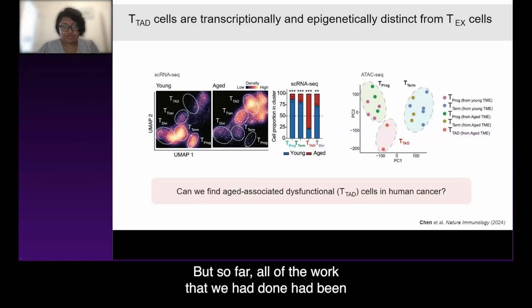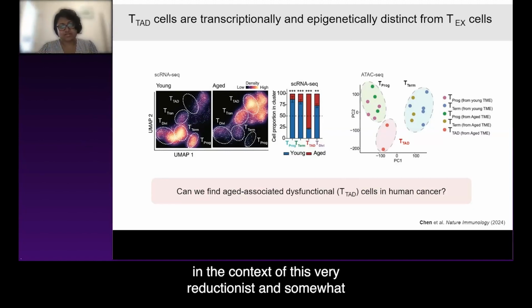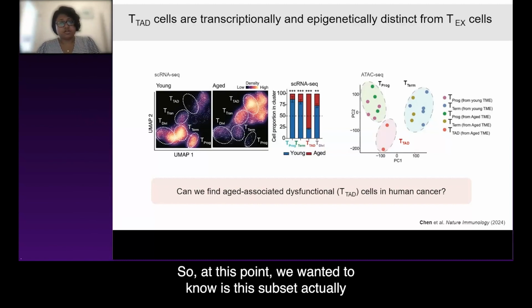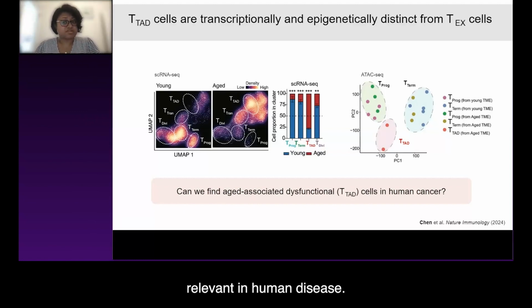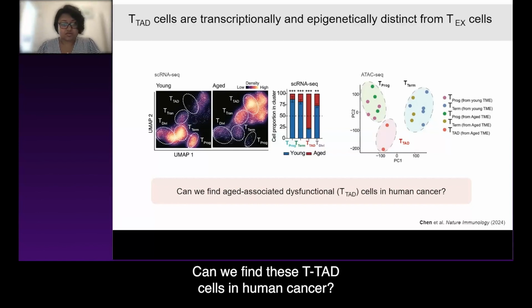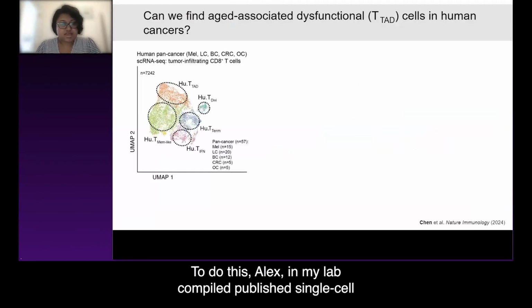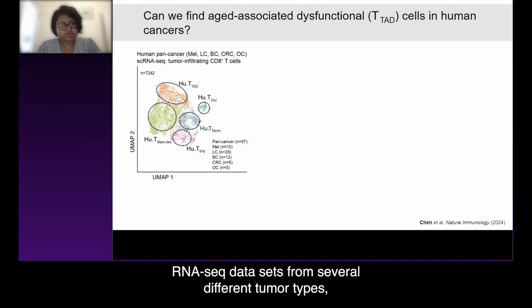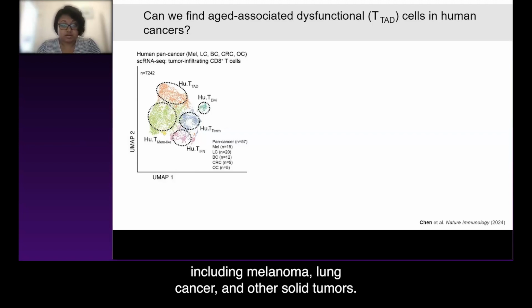But so far, all of the work that we had done had been in the context of this very reductionist and somewhat artificial mouse model. So at this point, we wanted to know, is this subset actually relevant in human disease? Can we find these TTAD cells in human cancer? To do this, Alex in my lab compiled published single-cell RNA-seq datasets from several different tumor types, including melanoma, lung cancer, and other solid tumors.